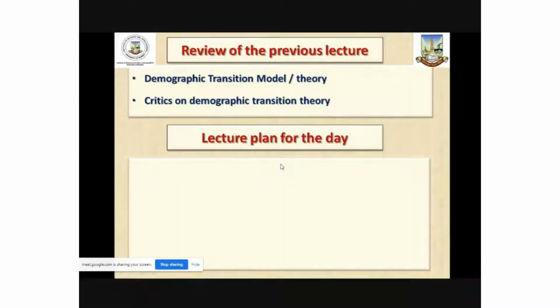In the last lecture, we have discussed demographic transition theory proposed by Thompson and Notestein, and we have also critically evaluated the theory, and some criticism we have also discussed in detail.